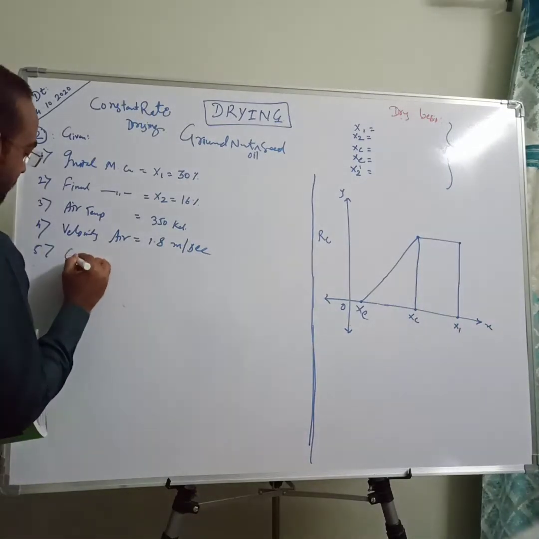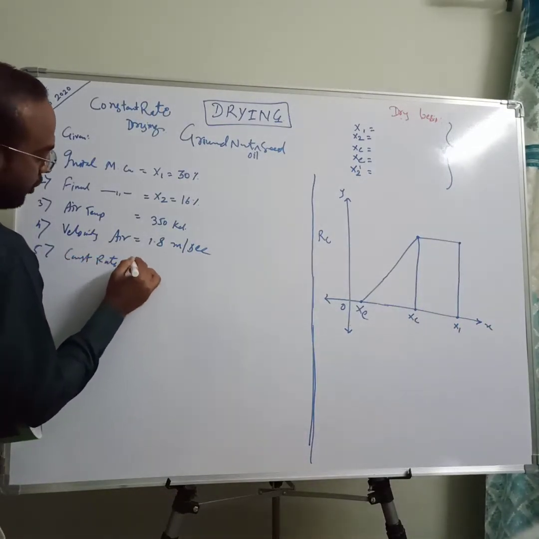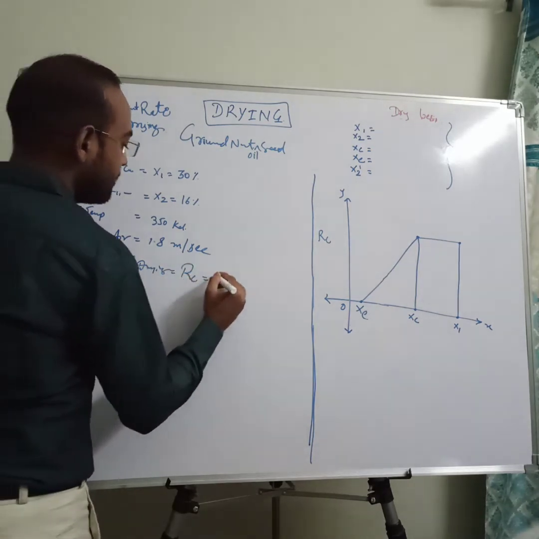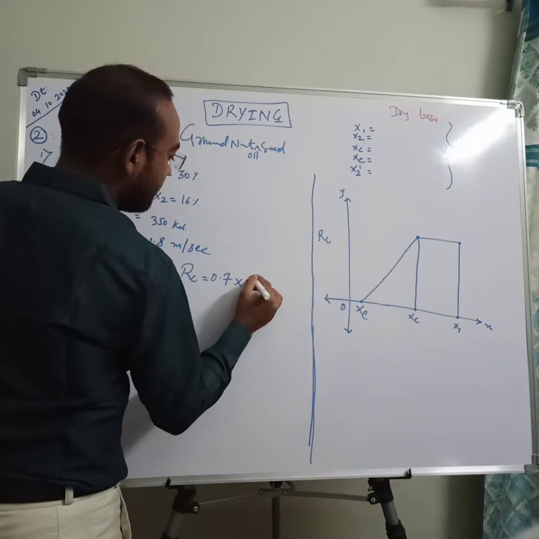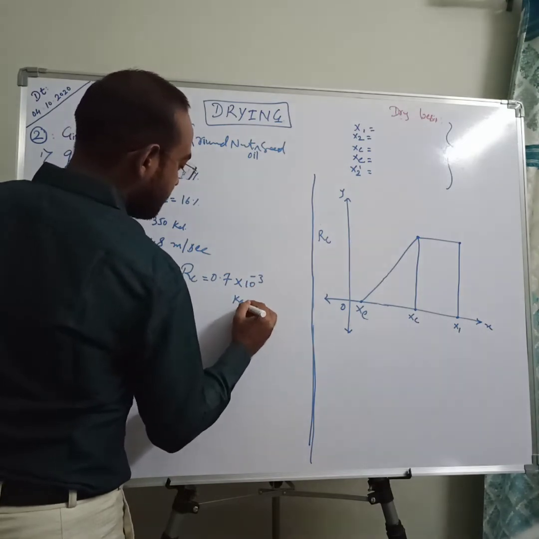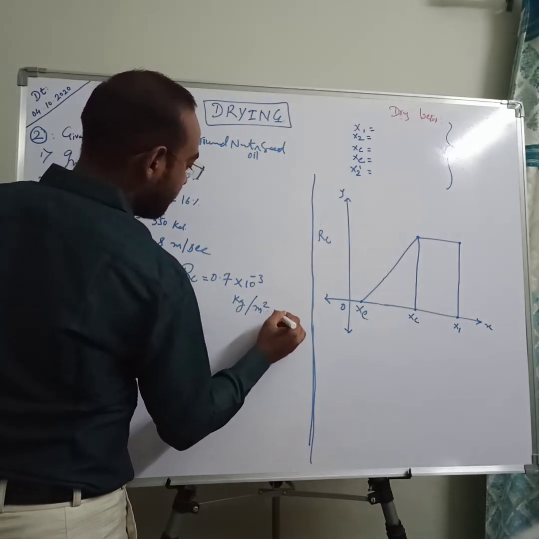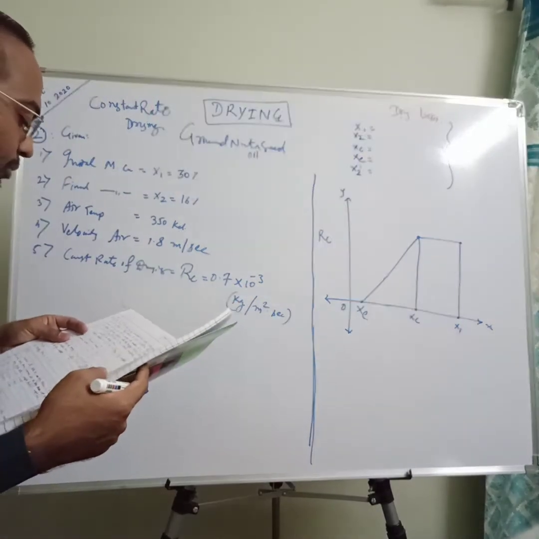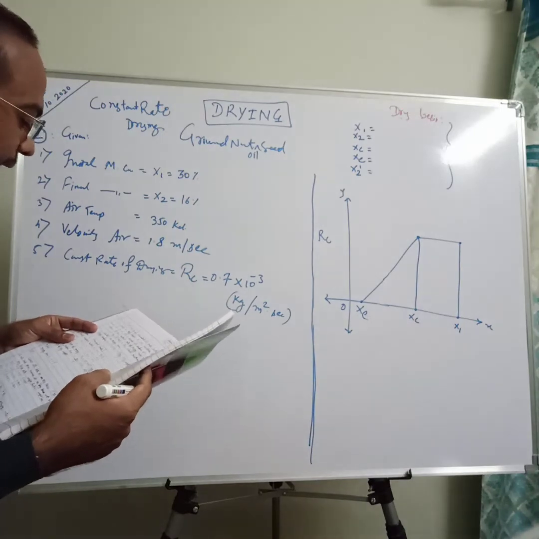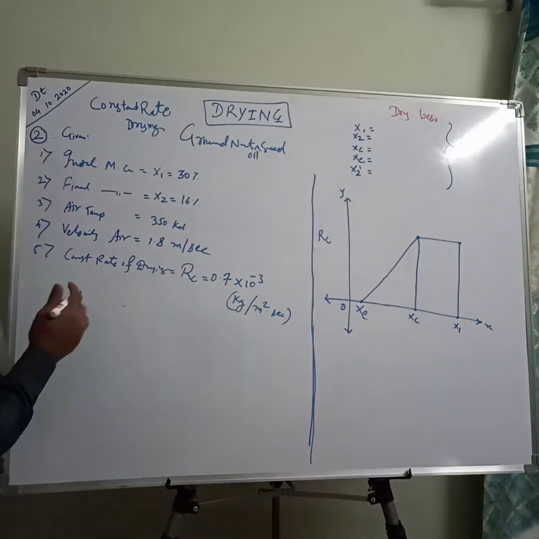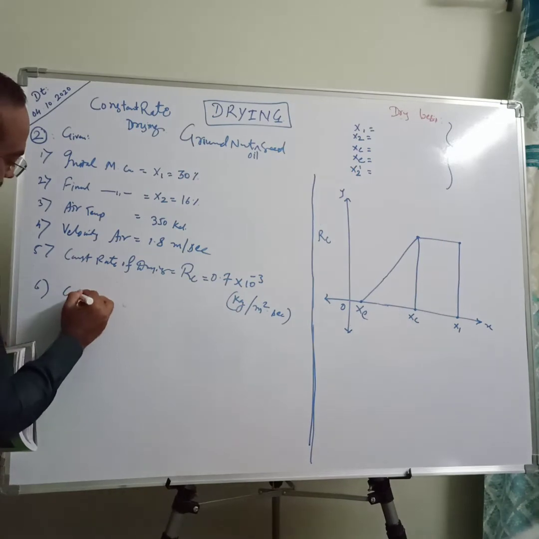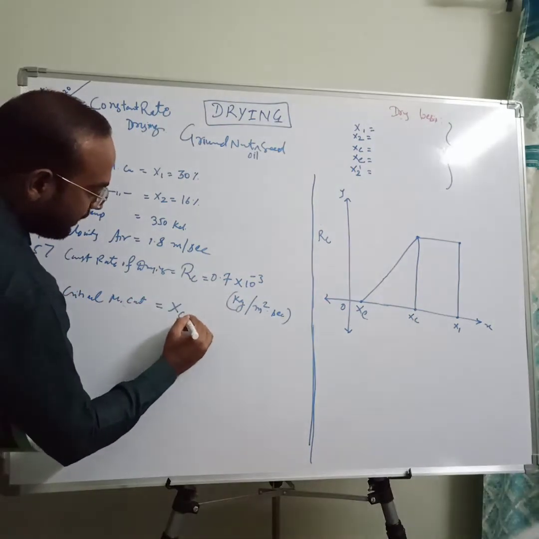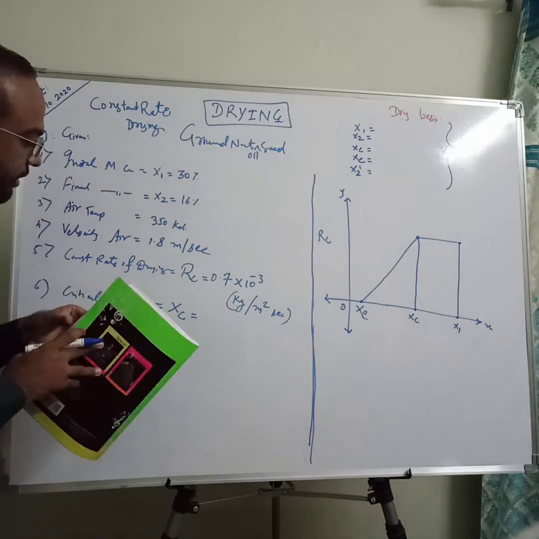Constant rate of drying, denoted by RC, that is 0.7 10 to the power minus 3 kg per meter square second is the value, and the critical moisture content is 15%. Calculate the drying time. Critical moisture content, denoted by XC, is 15%.